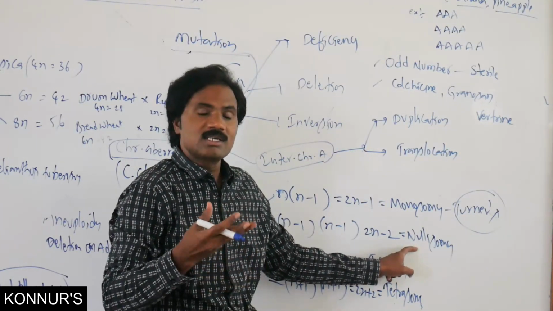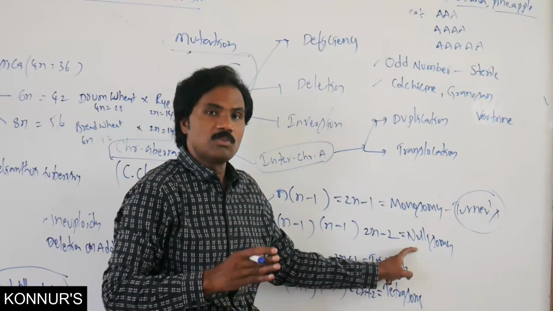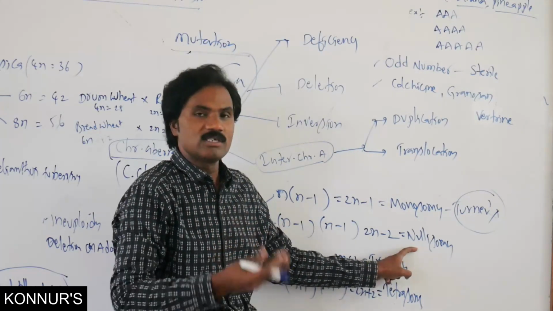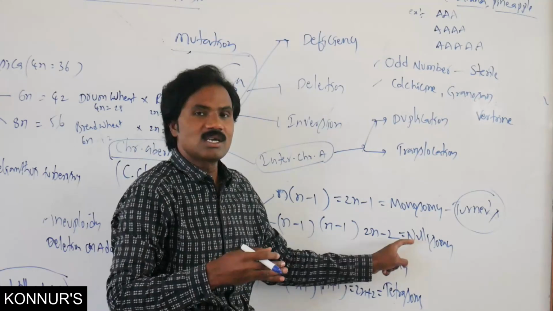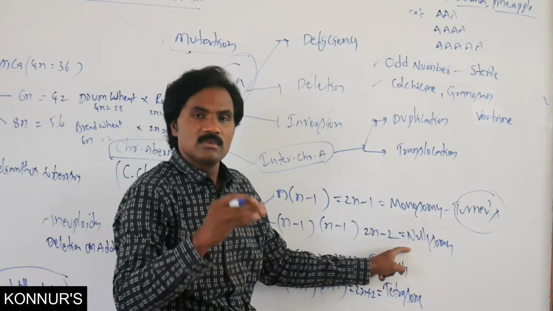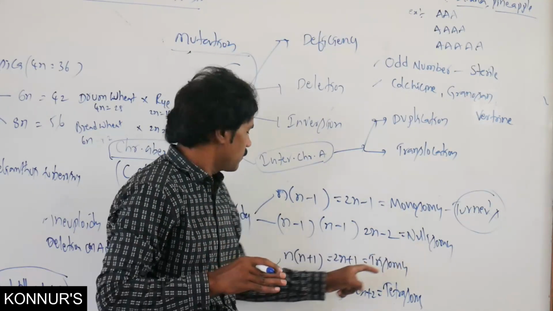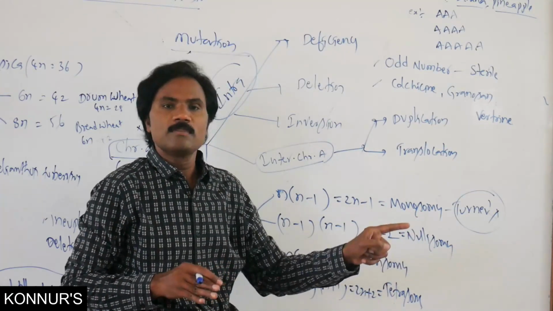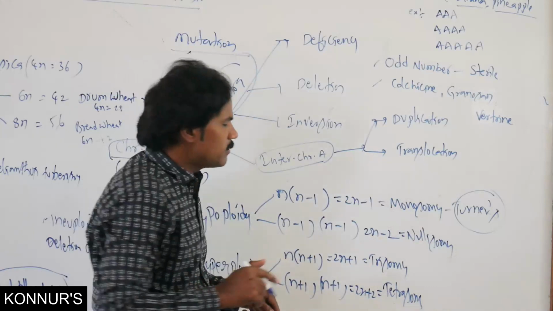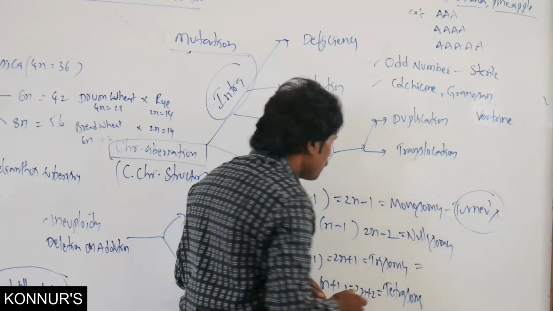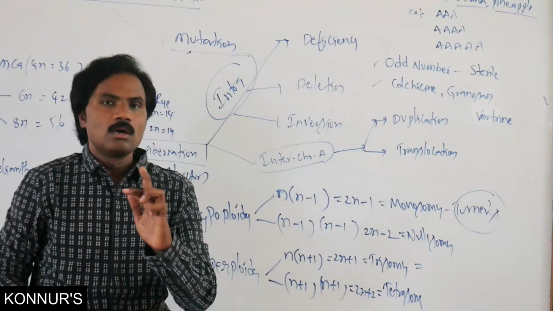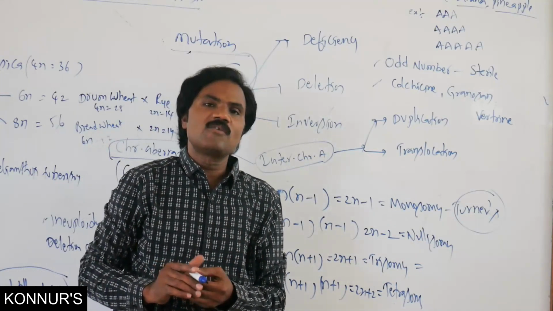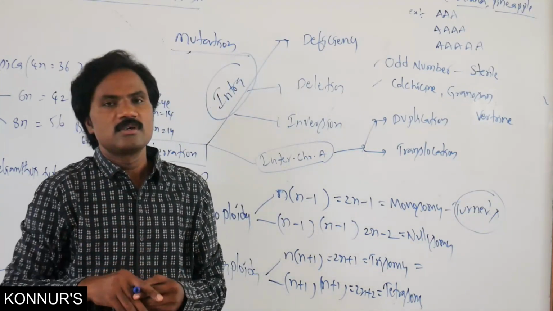So except in the polyploid condition, with more than 3, 4, 5 sets and all, otherwise in this condition the organism has a chance of death. Then trisomy is commonly present. In trisomy, one set of chromosome increases beyond the normal number.